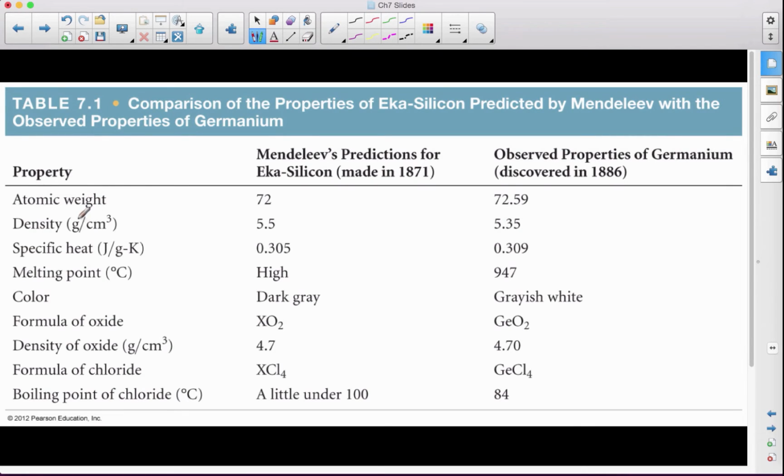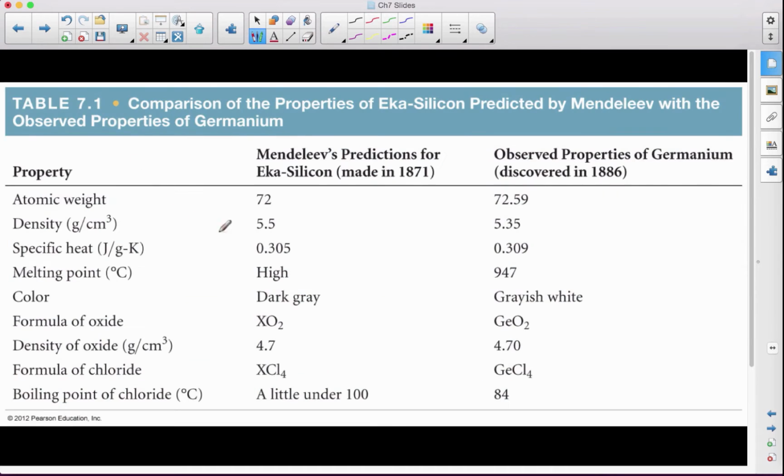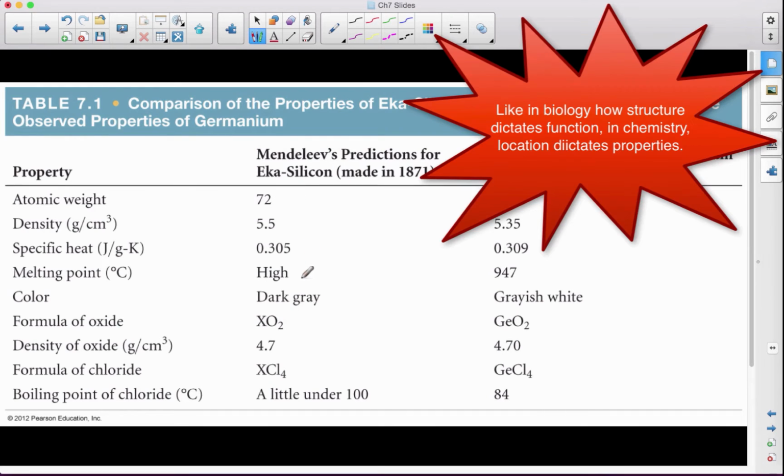Okay, going back to the periodic table. When Mendeleev came up with his original model for the periodic table, he had silicon, but germanium was absent. Nobody had discovered germanium yet. Now, when he designed his periodic table, he left a blank spot here for germanium. And he predicted that it was going to have an atomic weight of 72. He predicted its density, its specific heat, and so on.